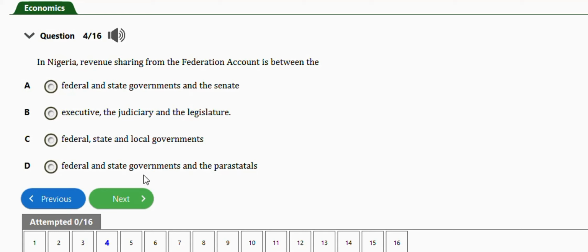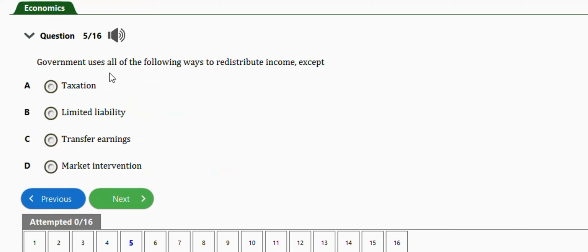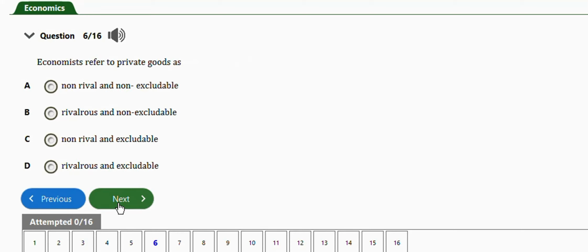Okay, very important. Next question, it says government uses all the following ways to redistribute income except: taxation, limited liability, transfer earnings, market intervention. The right answer is option B. This is the exception, limited liability. Next question, it says private goods are referred to as: non-rival and non-excludable, rivalrous and non-excludable, non-rival and excludable, rivalrous and excludable. The right answer is option D, rivalrous and excludable.